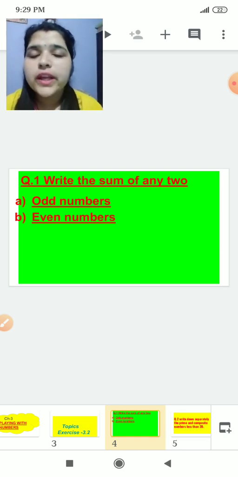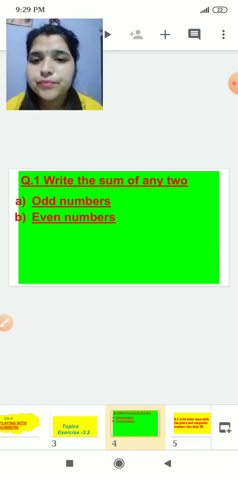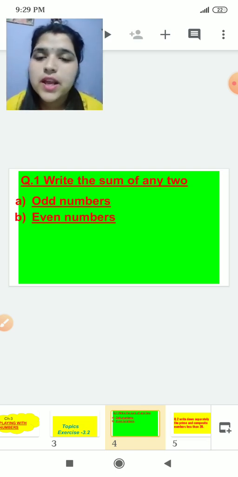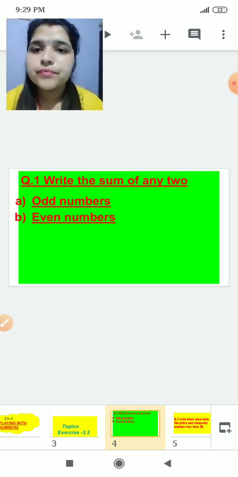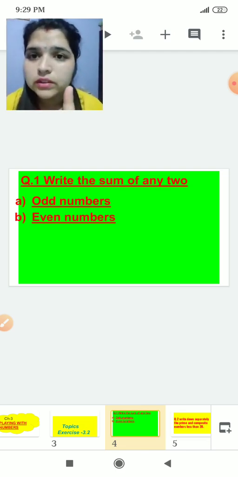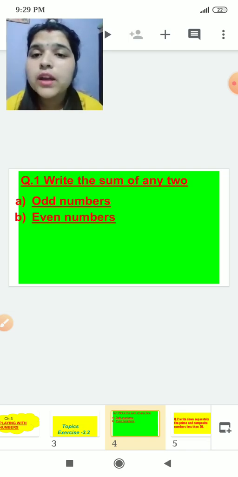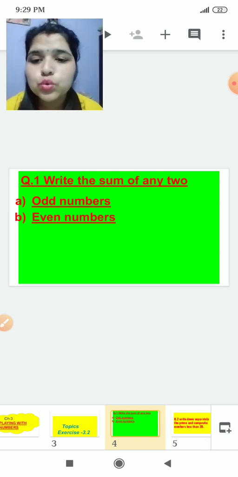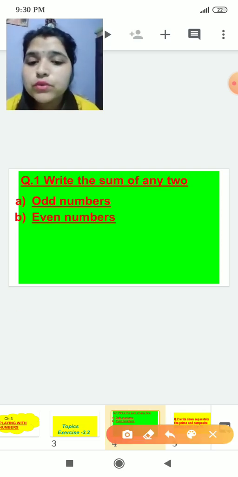So first of all, tell me, what are odd numbers? If you don't know, you have to learn. Odd numbers are those numbers which are not divisible by 2. Can you take 2?